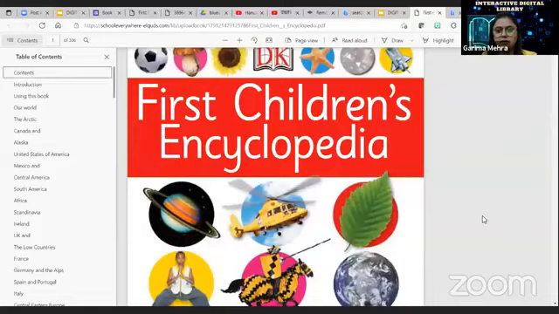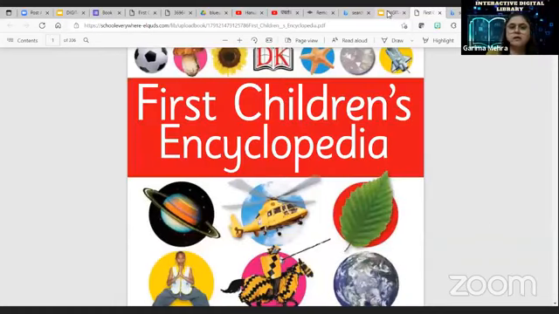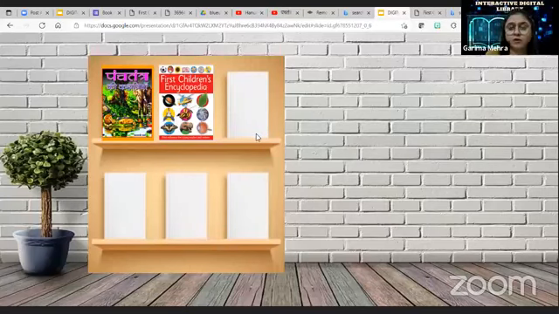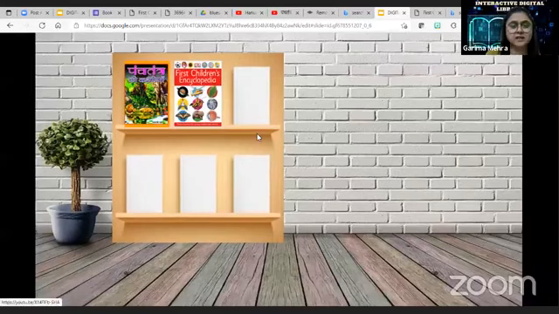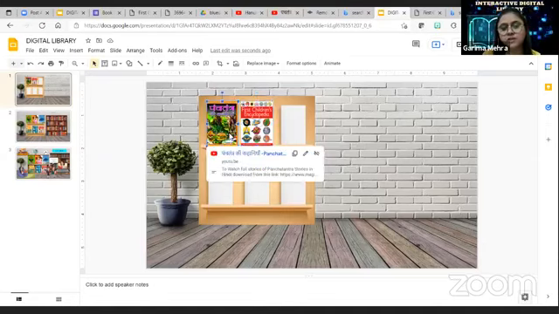First Children's Encyclopedia. You can download it or you can attach the link also. If you download it, you have to keep this in your mind, teachers, that you have to upload it on Google Drive first and then you can attach the link. That I'll also tell you. So I have told you how to insert a video and how to insert a PDF.